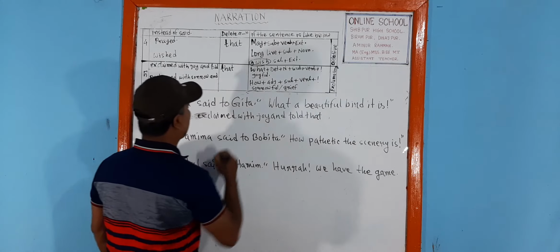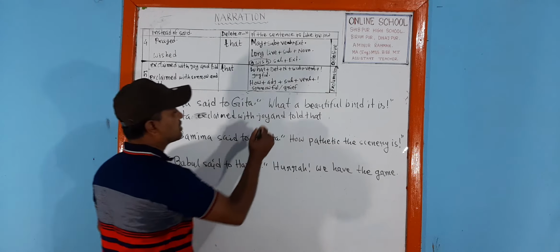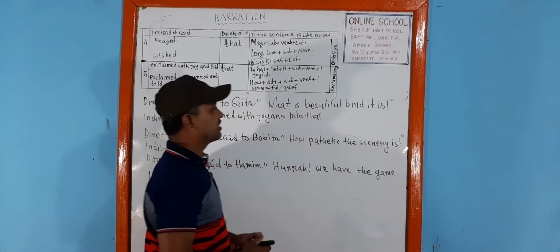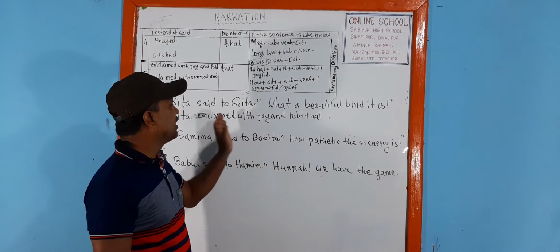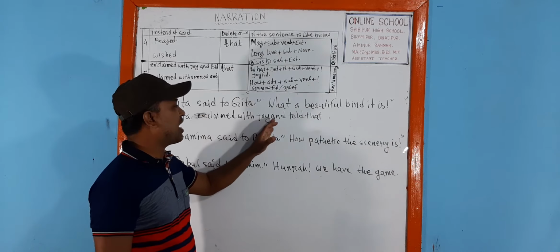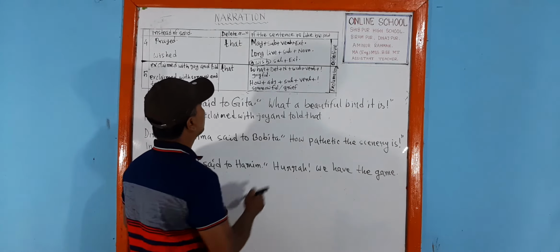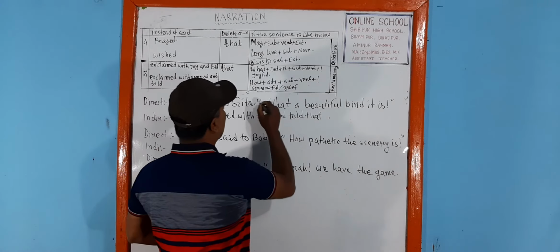We have used here "exclaimed with joy" because "what a beautiful bird it is" expresses delight, enjoyment. So we have to write "exclaimed with joy and told". To delete inverted comma, we have to use here "that".